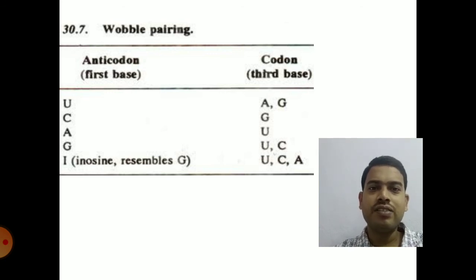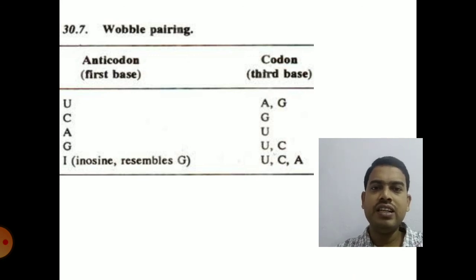So this is the Wobble pairing. So anticodon, first base that is present on tRNA. So if it is U, in the third base of codon that is present on the mRNA, it can bind either to A and G. If it is C in the anticodon, it will bind to G. If it is A, it will bind to U in the codon.